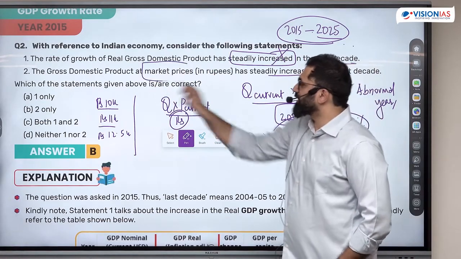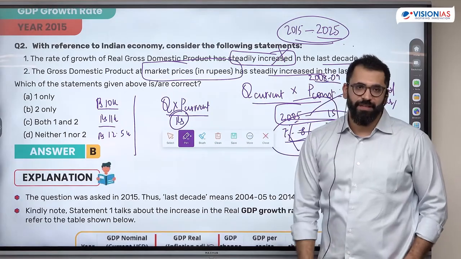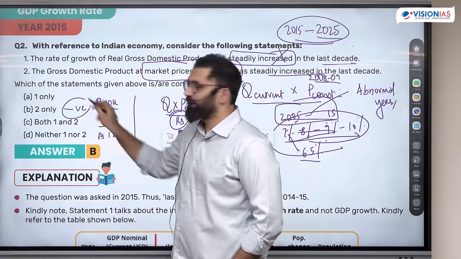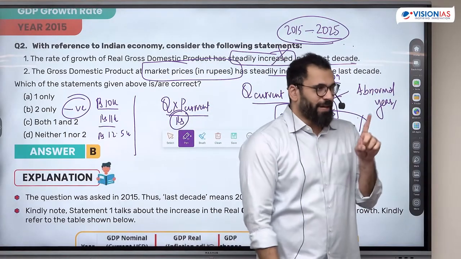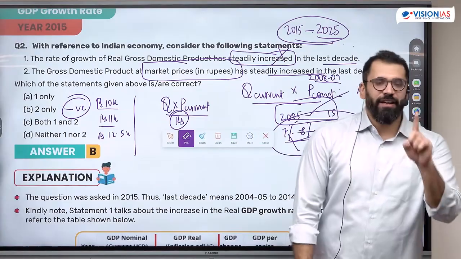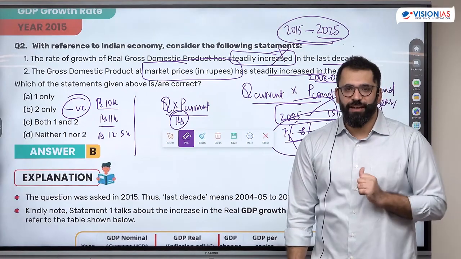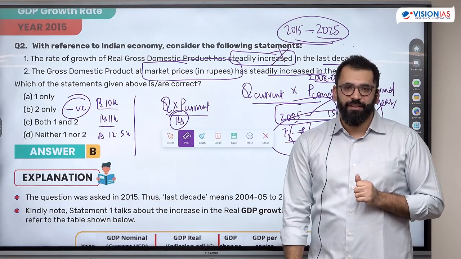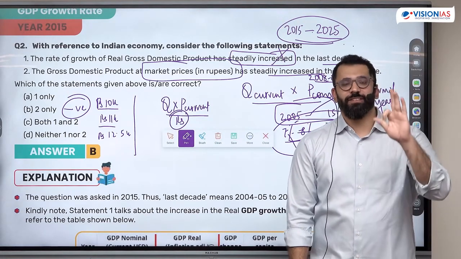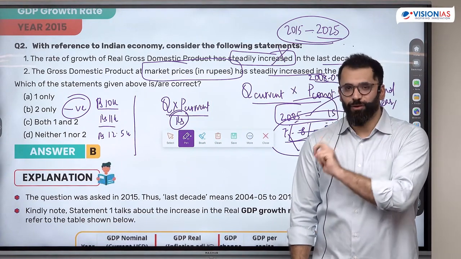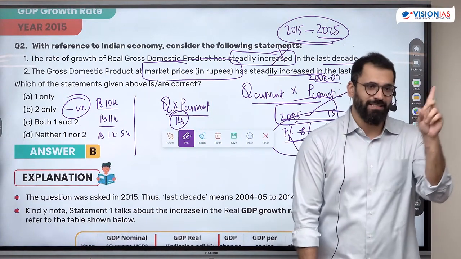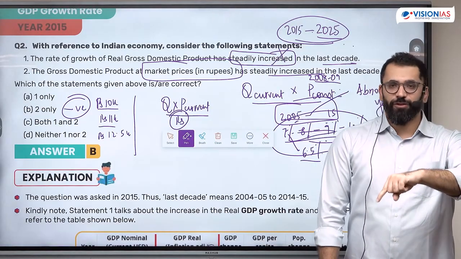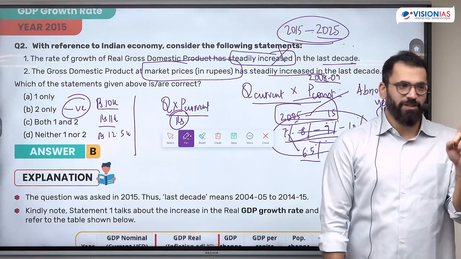Why is the question asking about inflation? When will this pattern break? When my growth percentage is negative. This pattern will break only when my growth percentage is negative. Did India get a negative growth rate from 5 to 15? Or has India witnessed a negative growth rate since independence? There have only been 3 or 4 instances in which India got a negative growth rate: 1966-67, 1980, and then again in the pandemic. Minus 2% was the growth rate.